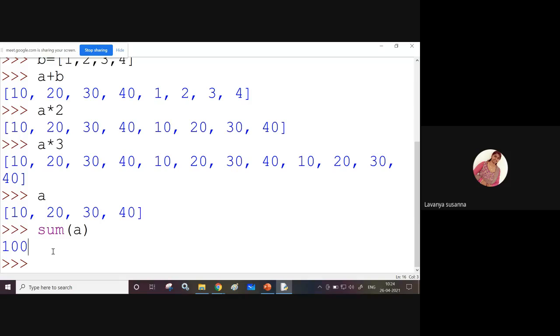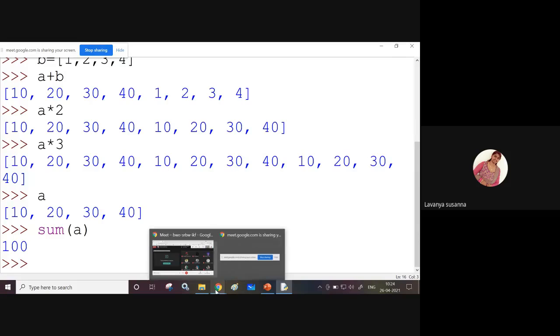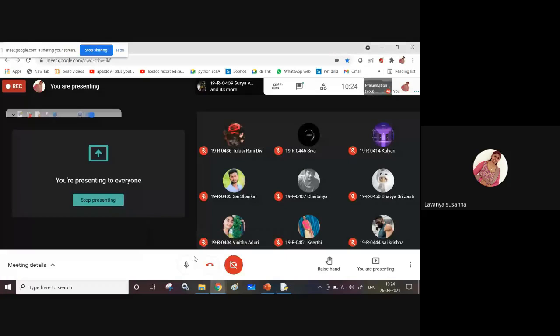It is very easy in Python. No need to use for loops or anything, just use the sum function. It is very simple to add all the values in the list. Just use the function sum of a. It is displaying the value. Is it clear, students?